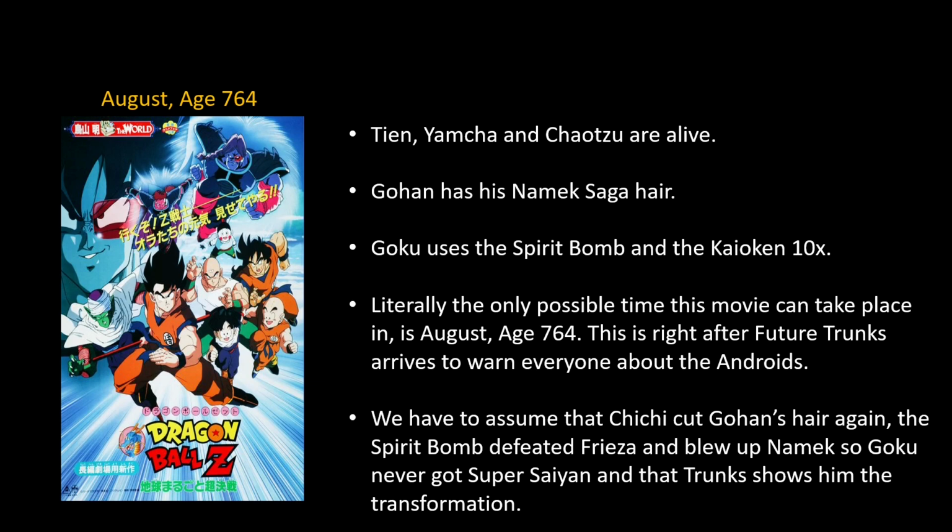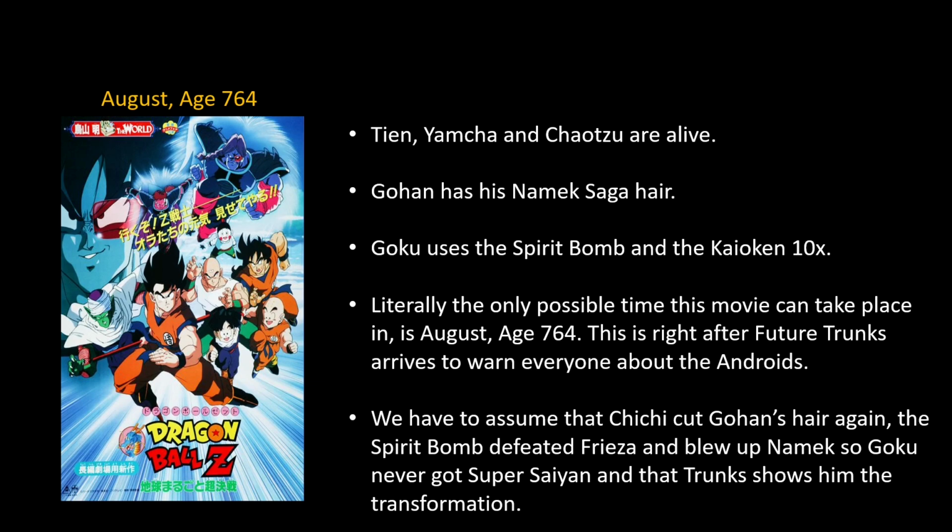This is the transformation. He shows him the Super Saiyan transformation, and Goku is like, bet, I'll learn it in 3 years' time. And then after Future Trunks leaves, Chi-Chi cuts Gohan's hair, and then enough time passes for Yamcha to grow his hair, and that is when the events of Tree of Might take place, which is why Goku did not transform into a Super Saiyan during this movie and could only use the Kaioken and Spirit Bomb.